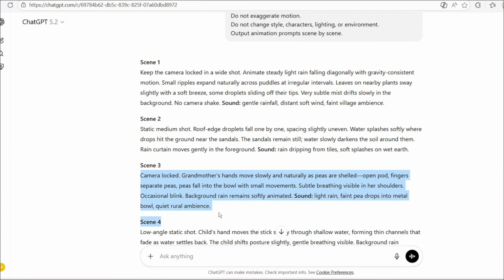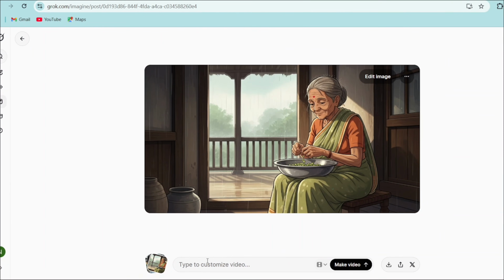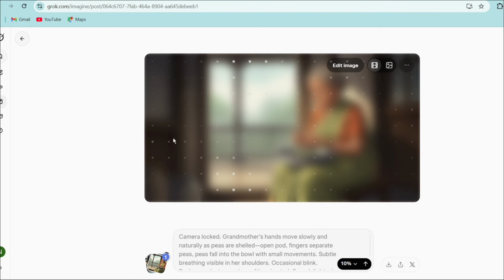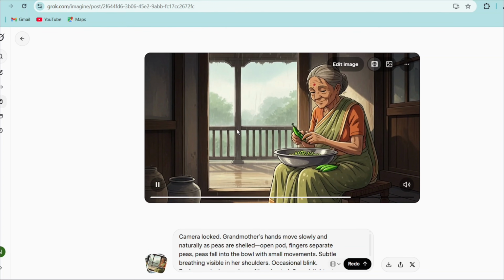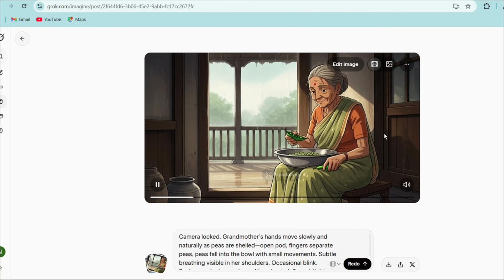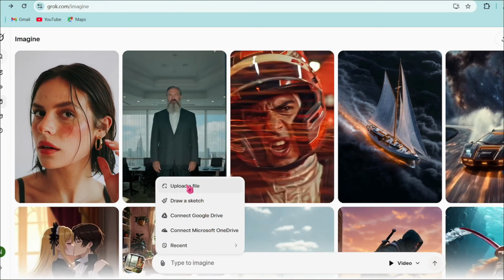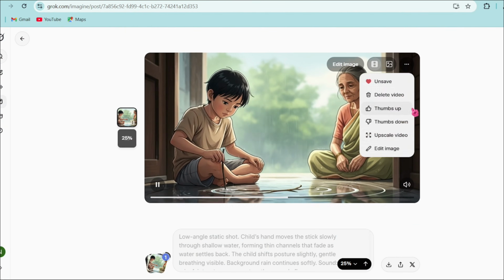Now go back to ChatGPT and copy the third scene prompt. Come back to Grok, upload the third scene image, paste the prompt, and click send. Now you can see that the third scene has also been animated. This scene is animated perfectly. Now upscale it and download it. Now, animate all the remaining scenes using the same process. I will animate all the remaining scenes and you should do the same.